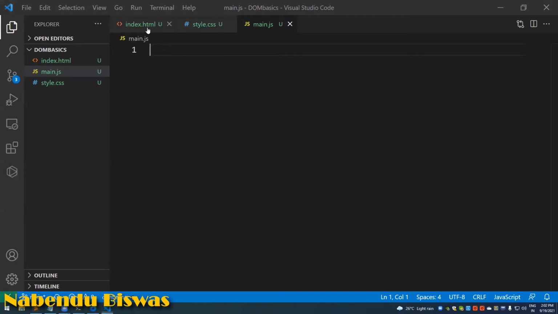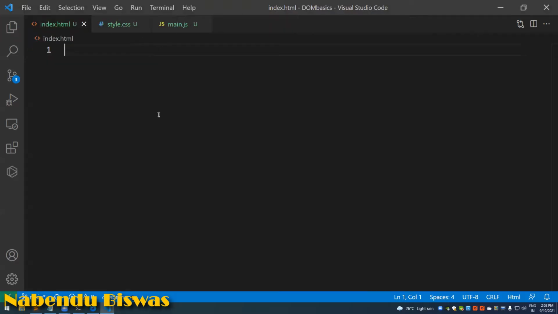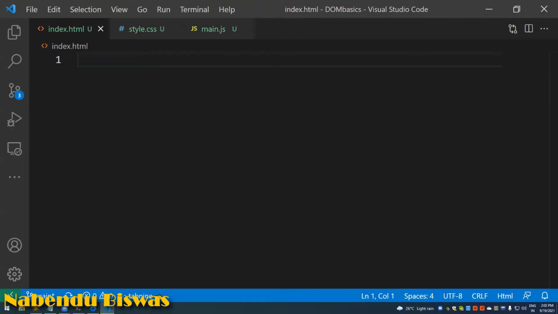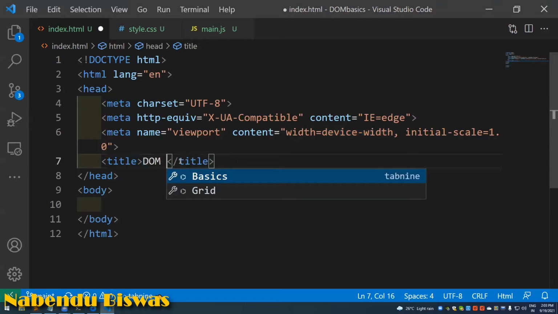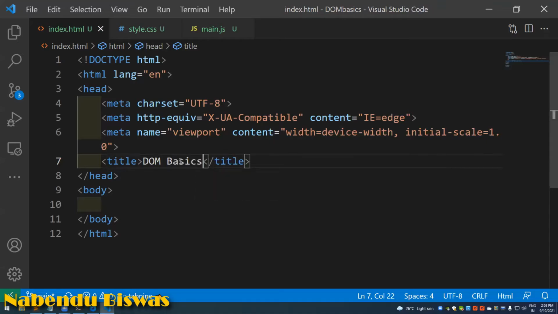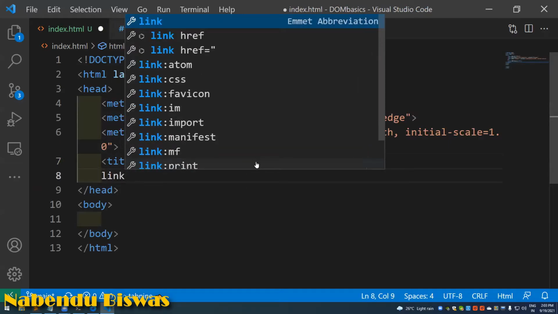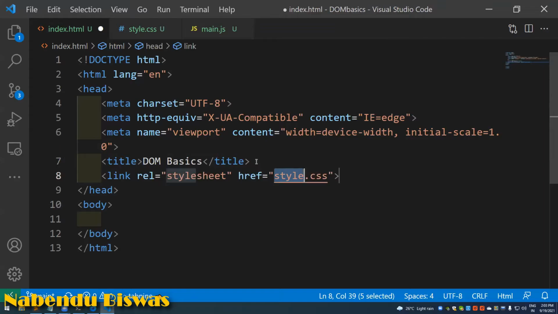So this is index.html, and since it is today's JavaScript day, I will not go much through it. Using the boilerplate shortcut and tab, it will give me this, and here DOM basics I'll do, save it, and link the style.css.